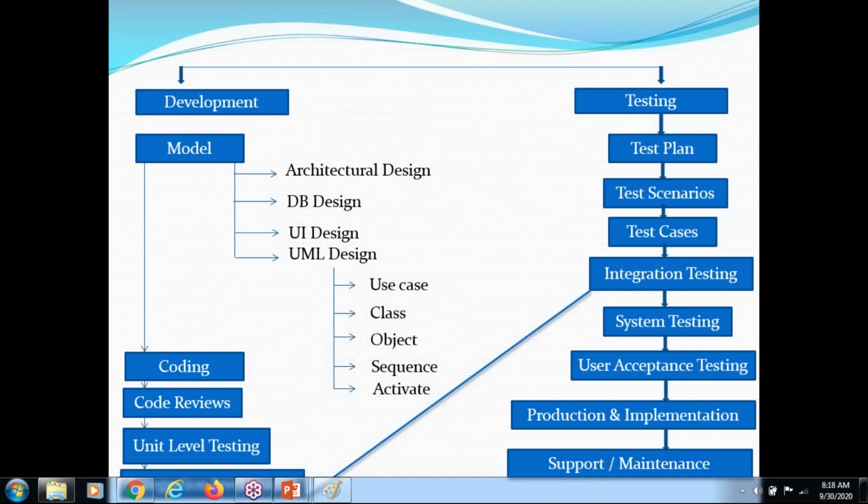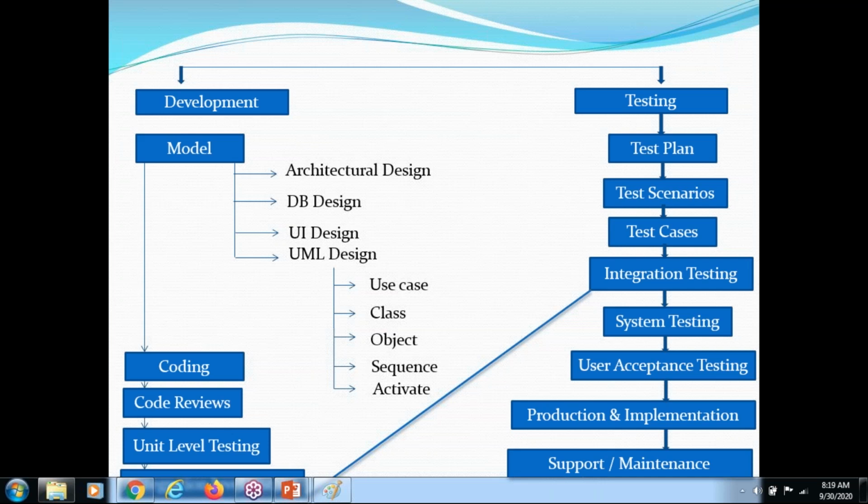Once the system testing is done, then we'll go for user acceptance testing. Once user acceptance testing is done, then we will go for production and implementation. Once the production and implementation is done, then we will go for support and maintenance. Is it clear? So this is very, very important, guys: what developer will do, what tester will do.